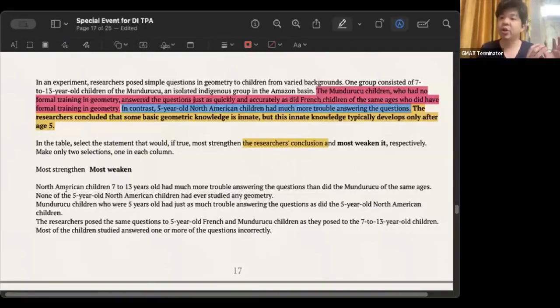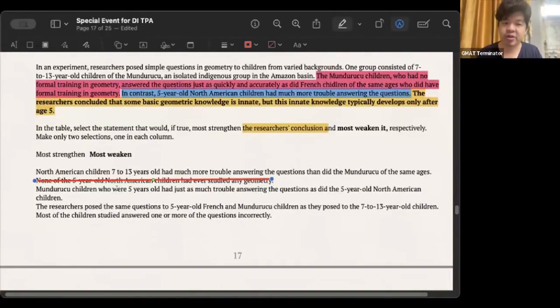It says that the difficulties encountered by the 5-year-old children of the Amazon tribe in answering questions are the same as those encountered by the 5-year-old children of the United States. Doesn't it further prove that it has nothing to do with race, but more to do with age? If all the older Amazon children around the world, including those who you just said performed better, actually performed about the same as the American children when they were 5 years old, then it means, what does it mean? Regardless of race, it's not a racial issue. It's not the difference between North American and Amazonian tribes. It's the age difference. As long as the age is the same, everyone's performance will be the same, so this